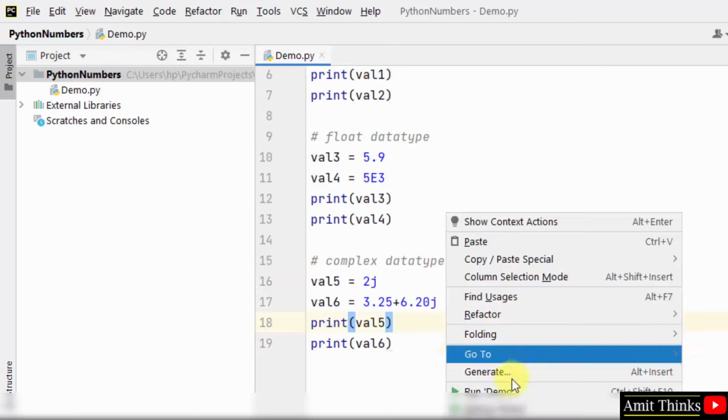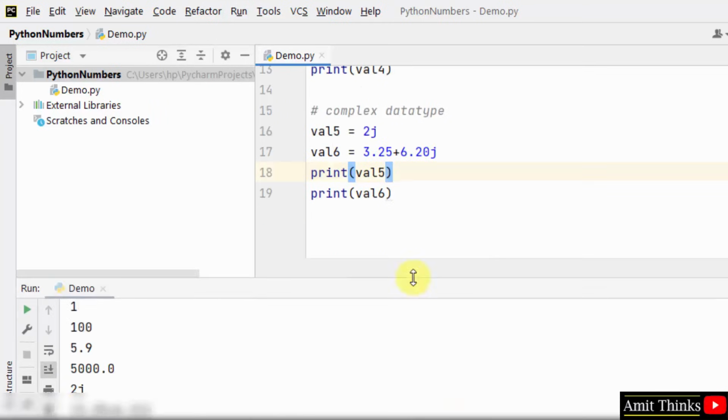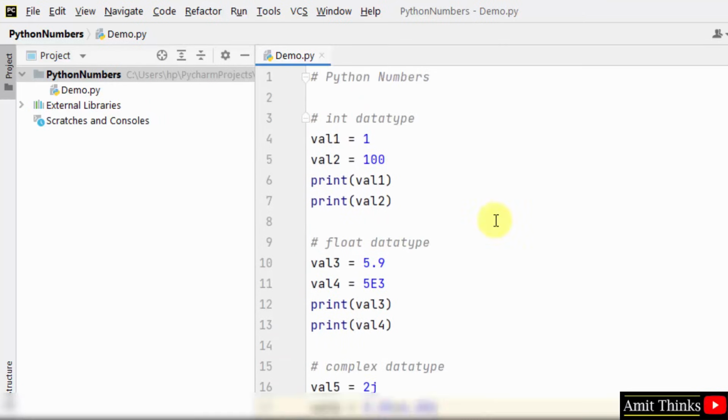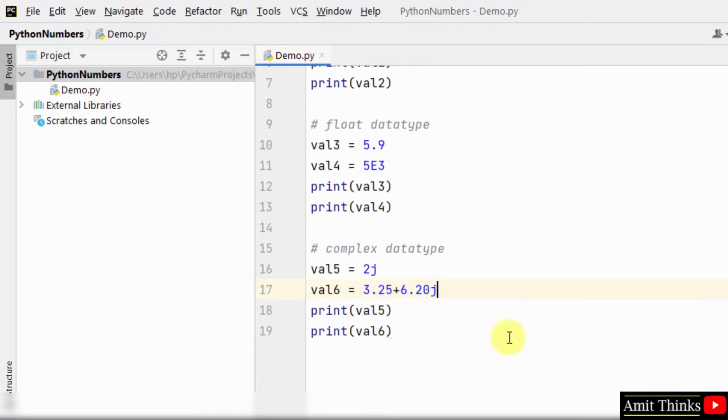Now I'll right click and print them using the print command. Herein we have created 6 values for 3 different types. So you can relate this with numeric data types. We could have also created our hexadecimal number and octal number types. Let's do it.